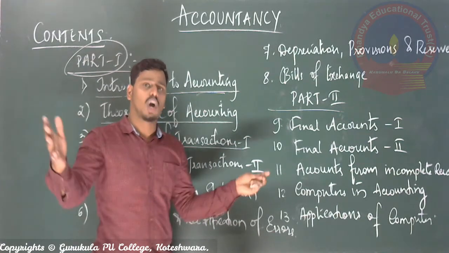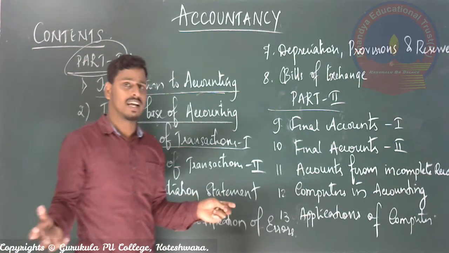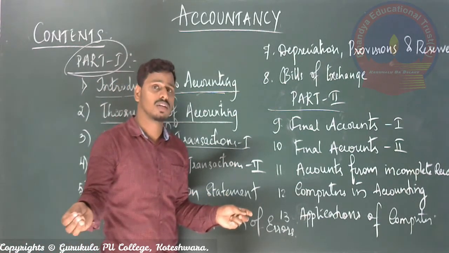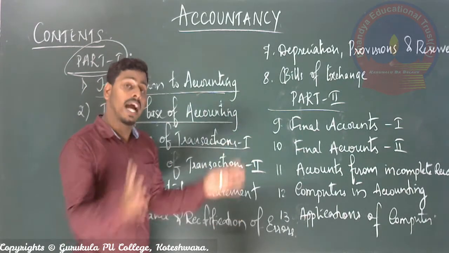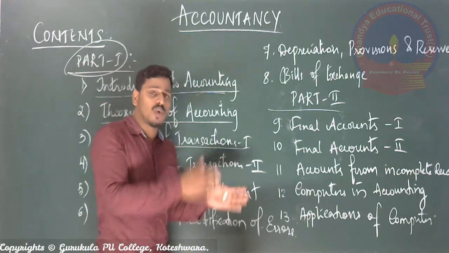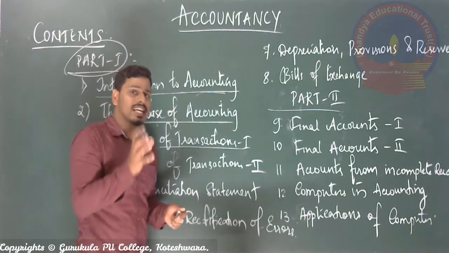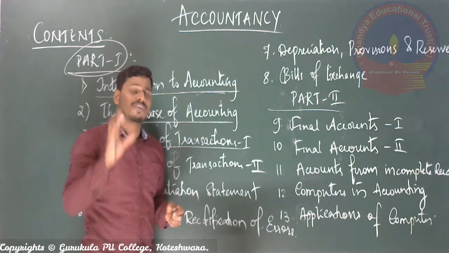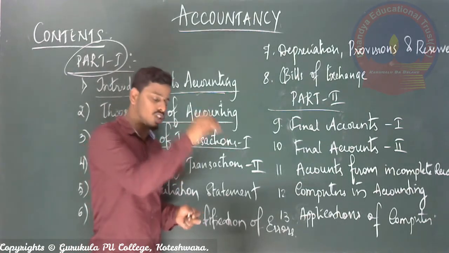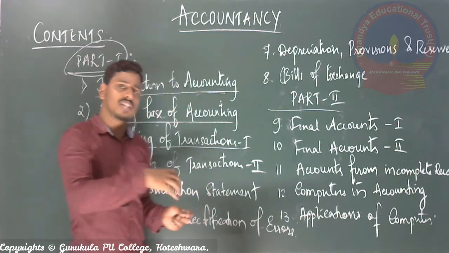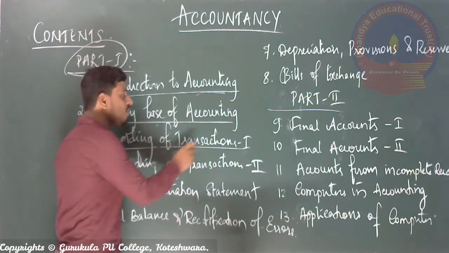At the end of the year or at the end of the day, when you are going to calculate the profit, you will have many books, right? Many books and varieties of books, and one book is followed by another book, like that. So at the basic level, for the first time, which are the books you are going to prepare, and how can we record the transactions in those books of record? All those things can be discussed in chapter number 3, called recording of transaction.